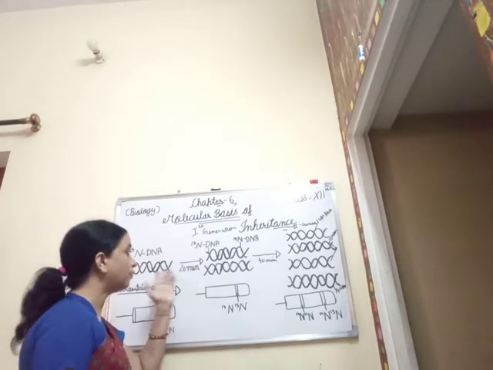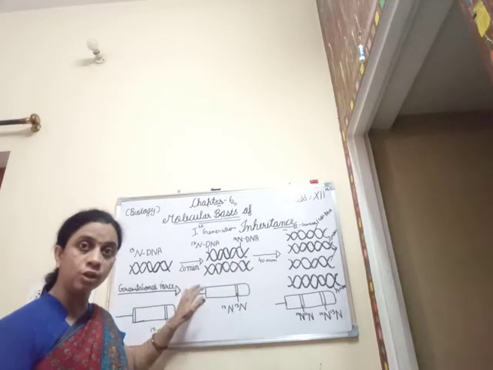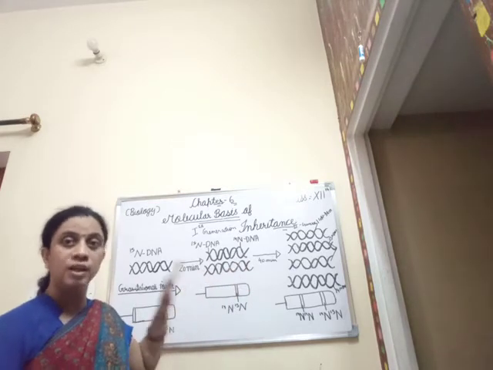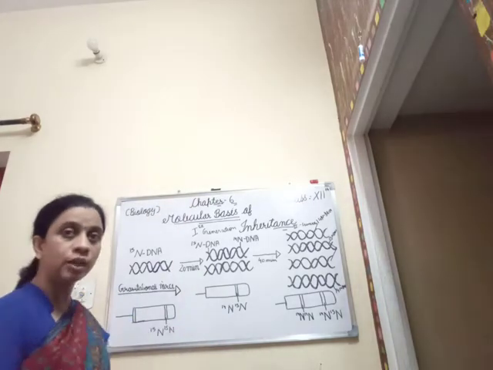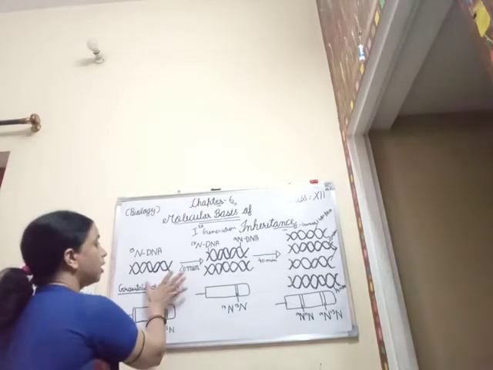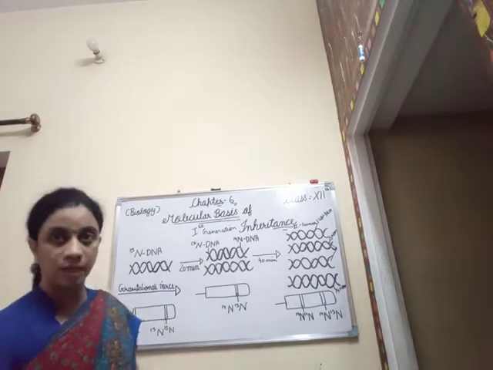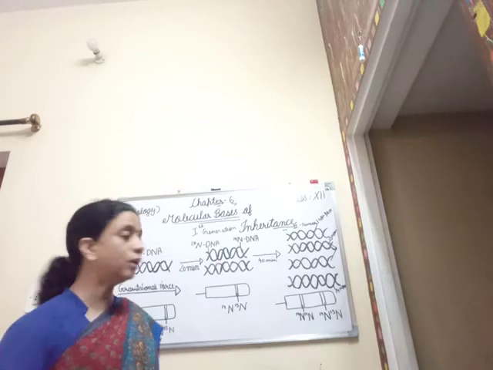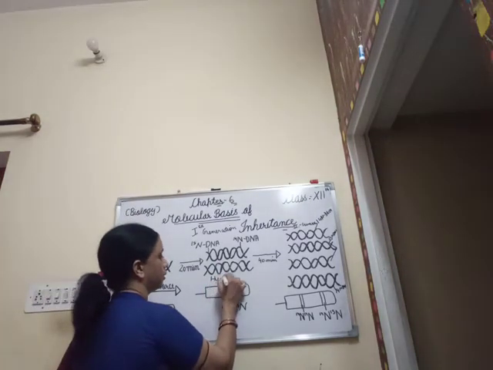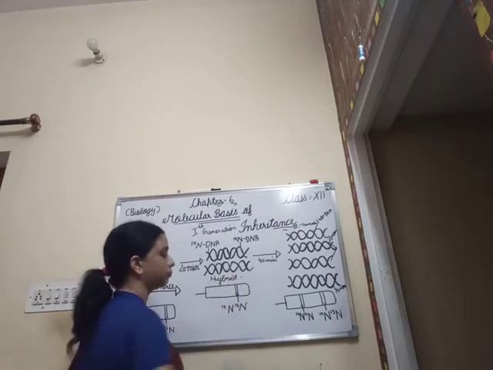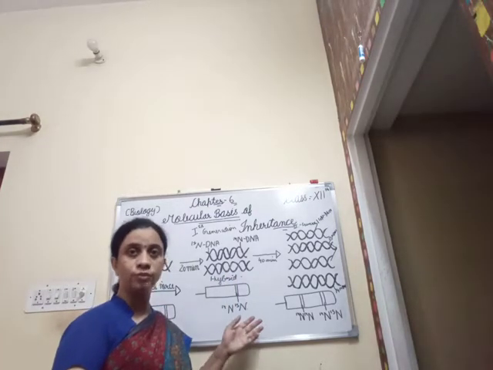So after 20 minutes, why are we taking 20 minutes time gaps? We are just taking 20 minutes time gaps because E. coli divides after every 20 minutes. Clear? So what happened over here, that after 20 minutes, when we extracted the DNA as it was present in the helical form, what we got was the hybrid form. This is the hybrid form of the DNA. Clear? Hybrid form means it is the intermixed form of the DNA.